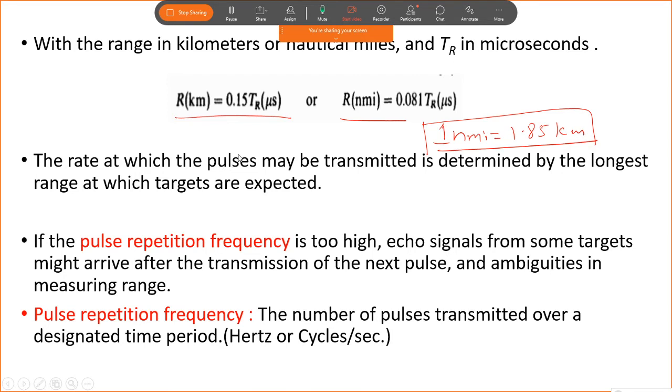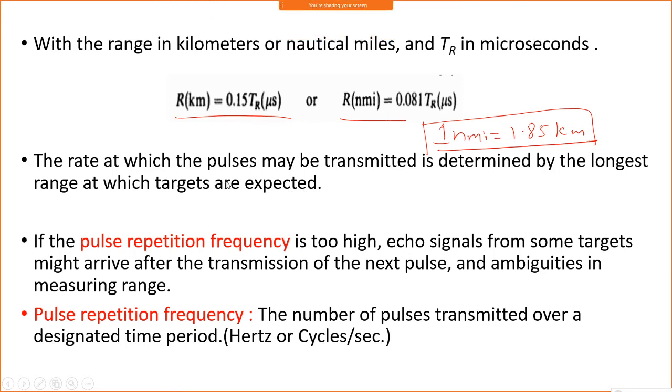So now the rate at which the pulses may be transmitted is determined by the longest range at which a target is expected. That means the rate at which we transmit the pulses decides and determines the longest range, how much distance we are able to send the signal. The targets are also expected within that range, so that can be determined.